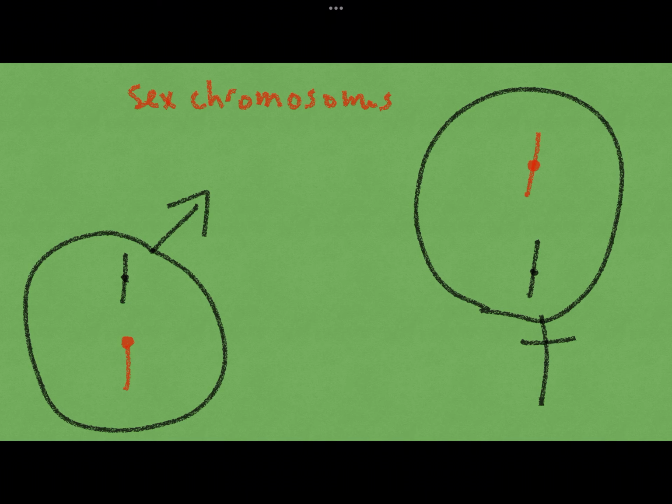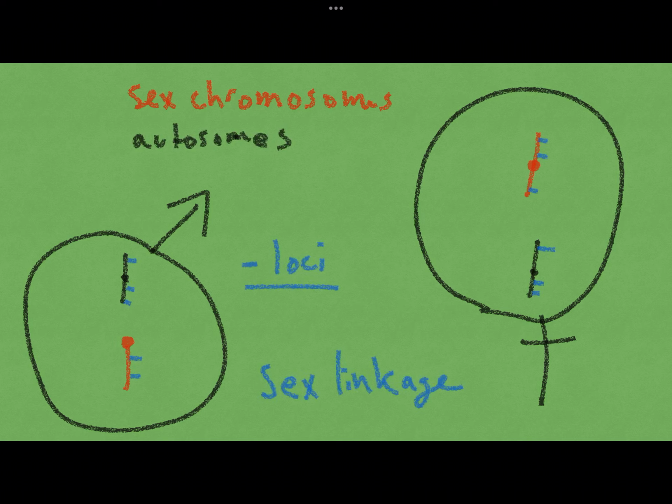In some species, these sexual phenotypes are controlled by sex chromosomes. These originated as autosomes, but then differentiated into having genes that control the sexual phenotype. Since they originated as autosomes, many sex chromosomes still have autosomal genes. In this depiction, each blue tick on the chromosome is a locus where a specific gene is. This introduces us to the concept of sex linkage. Some autosomal genes that control a phenotype that has nothing to do with sex will be linked to the sexual phenotype because they're on the same chromosome.